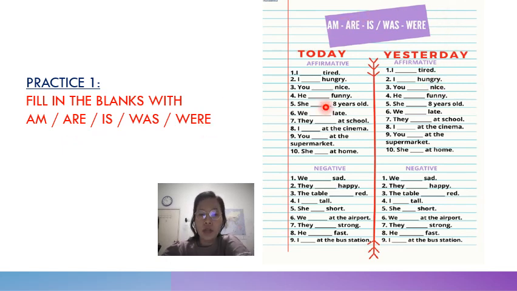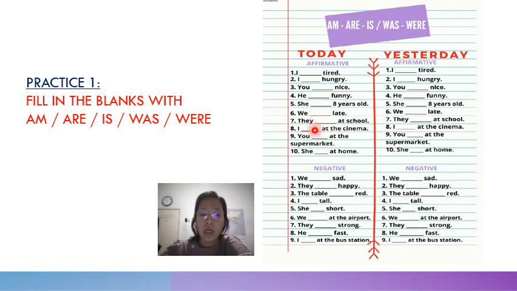Okay, so now let's look at the sentences here. What is the answer? Okay, affirmative form. I am tired. I am hungry. You are nice. He is funny. She is 8 years old. We are late. They are at school. I am at the cinema. You are at the supermarket. She is at home.